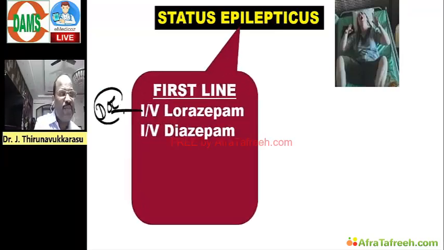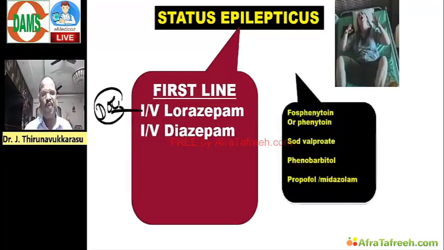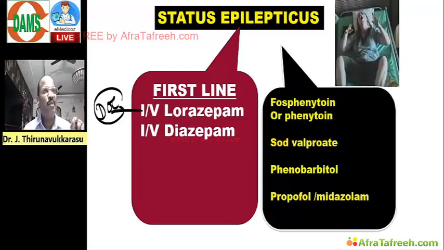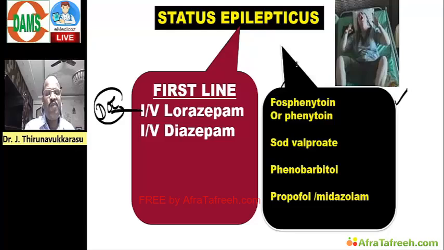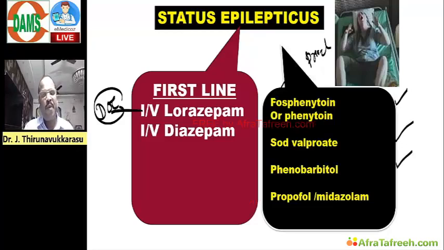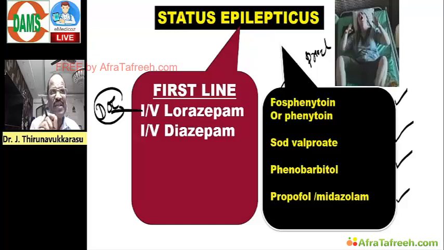After stabilizing the patient with lorazepam, to control the epilepsy we use some supportive drugs. What are all the anti-epileptics useful for status? For example, phenytoin and fosphenytoin. Fos means prodrug, so prodrug of phenytoin. And then we use sodium valproate, phenobarbital and propofol, midazolam. All these are anesthetic agents. We can paralyze the patient with ventilator support. Also useful for status epilepticus.